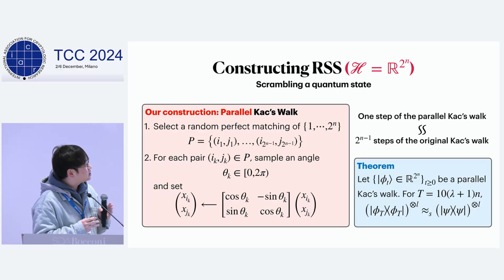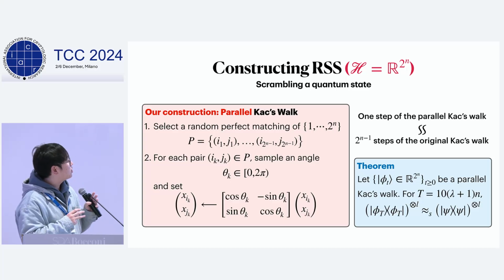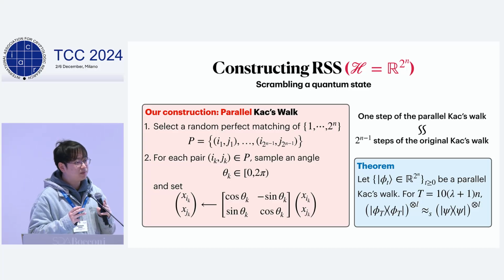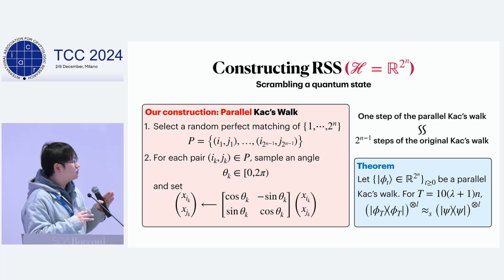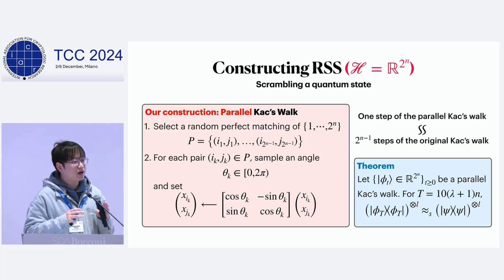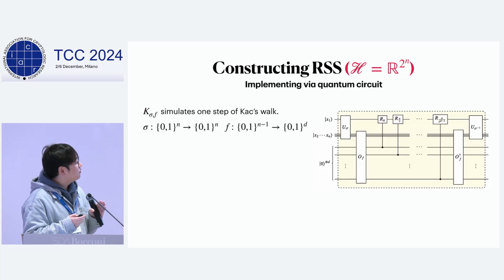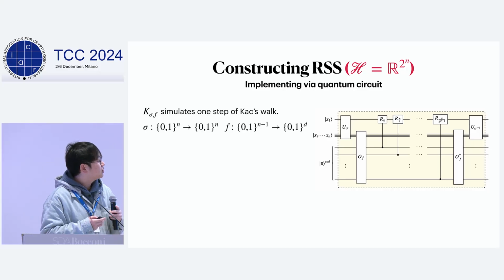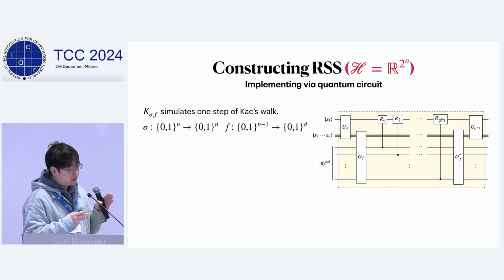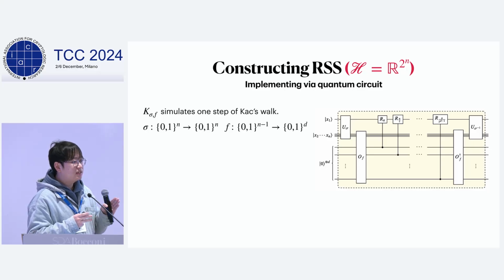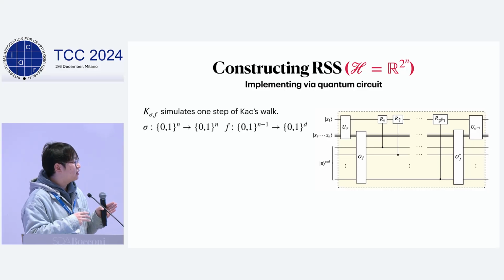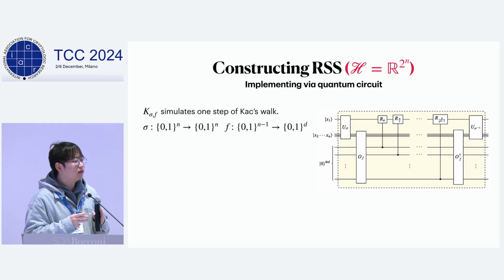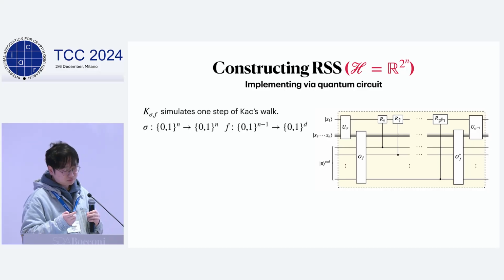However, the pairs being rotated in this parallel Kac walk are distinct, thus not independent. So the original result on the Kac walk cannot directly apply here. So unfortunately, we can prove the following theorem. Let phi_t be the output state of t steps of the parallel Kac walk. Then for t large enough, the output state phi_t is statistically close to a Haar random state.